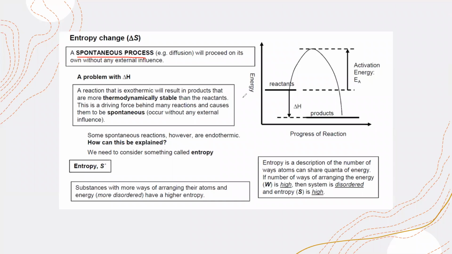Normally, exothermic reactions are spontaneous reactions. Why do we call exothermic reactions spontaneous? Because the reactants can take a very small amount of energy from the surrounding. They reach the activation energy, the minimum energy required for the reaction to start, and then they form the product. For example, burning of petrol or even burning of a matchstick. If you want to ignite petrol, you just need a small spark.